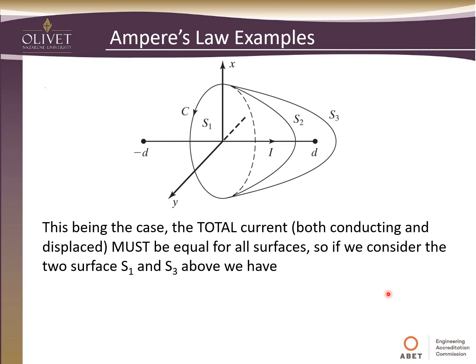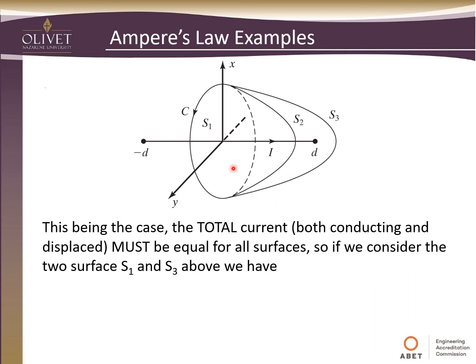So this being the case, the total current, both conducting and displaced, must be equal for all surfaces. Depending on what surface you take, this S1, which is the flat part of the circle, or this S2, or this S3, it doesn't matter which.